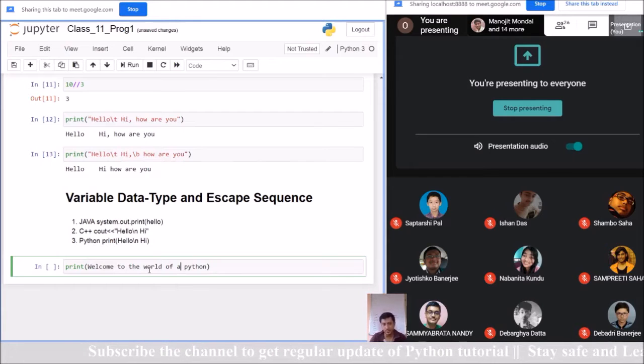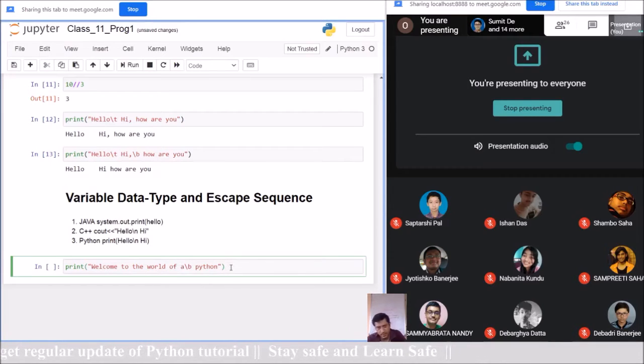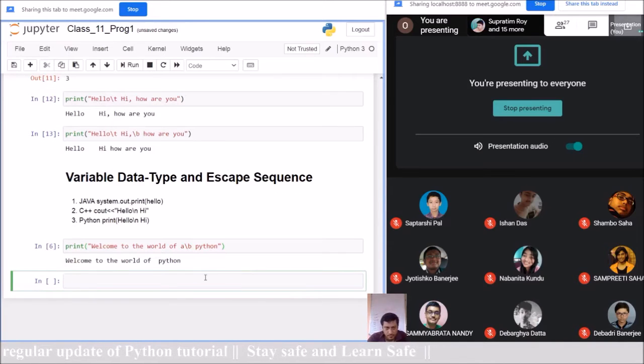Then I am giving one slash b. Is it clear? So I have written welcome to the world of Python, and welcome to the world of a Python. After a I have given slash b. Okay, then what do we get? See the difference.